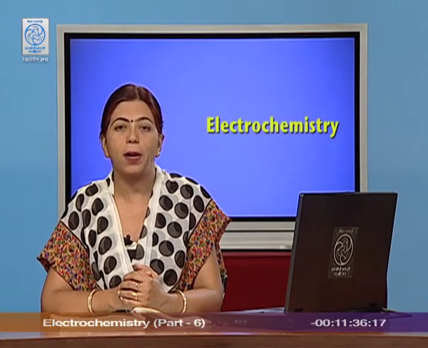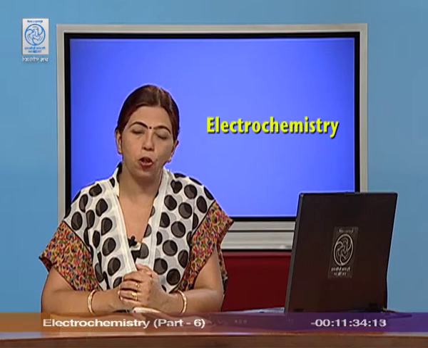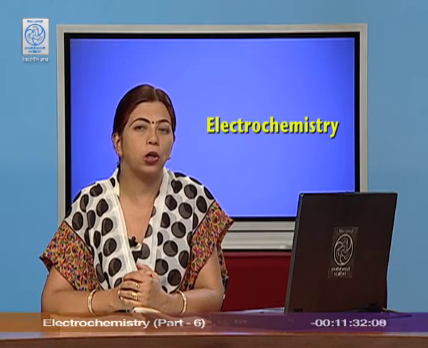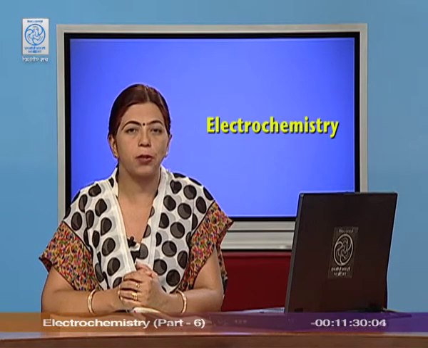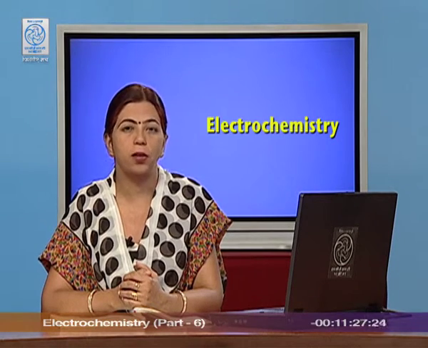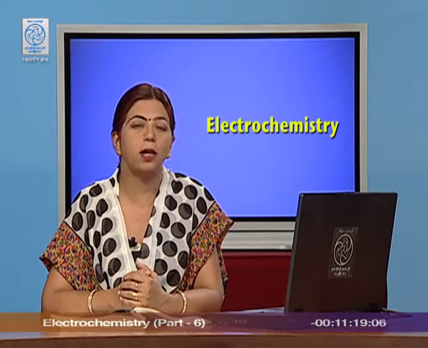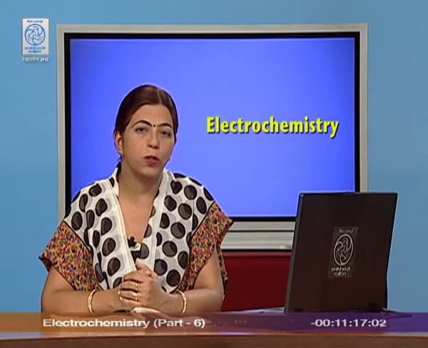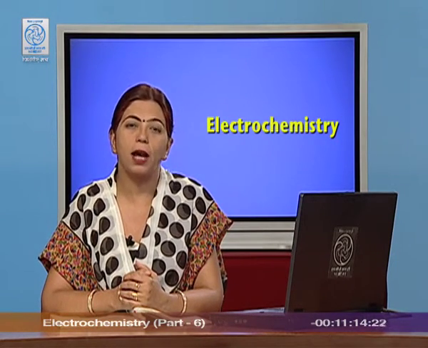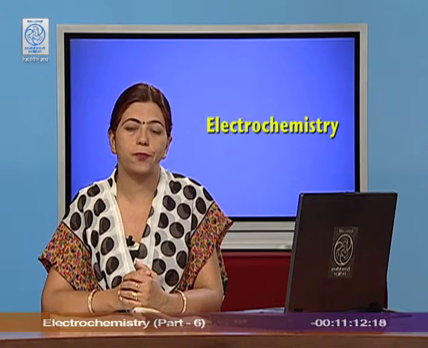Dear students, in the previous class, I explained the primary and the secondary batteries. The primary batteries are those which cannot be used again because they cannot be recharged, and when the chemicals are used up, we have to throw them away. The secondary batteries are those which can be recharged and can be used again and again. I also explained the construction and the working of the dry cell.